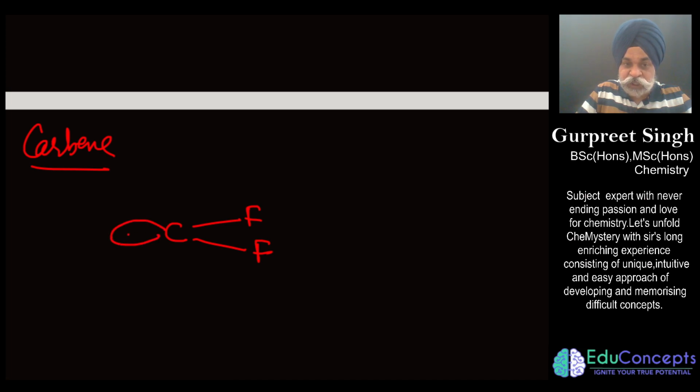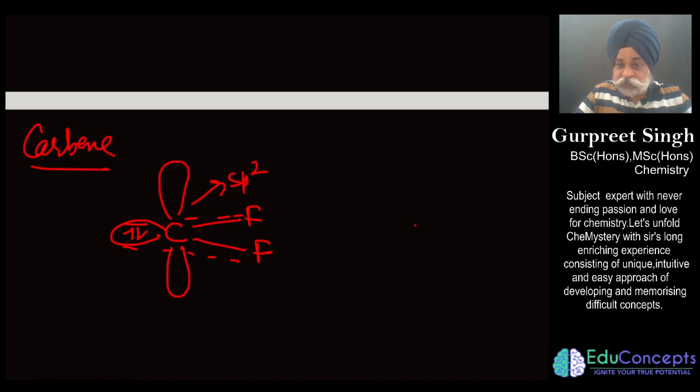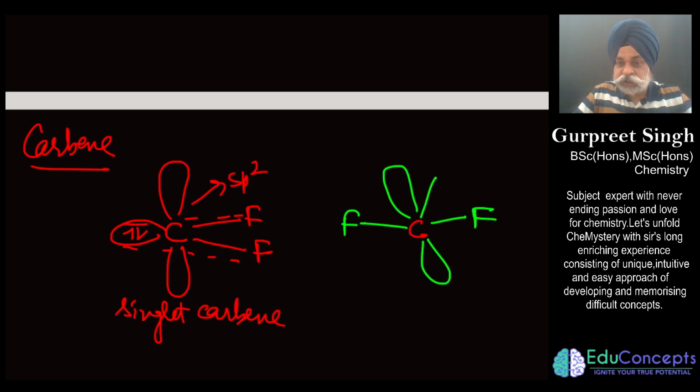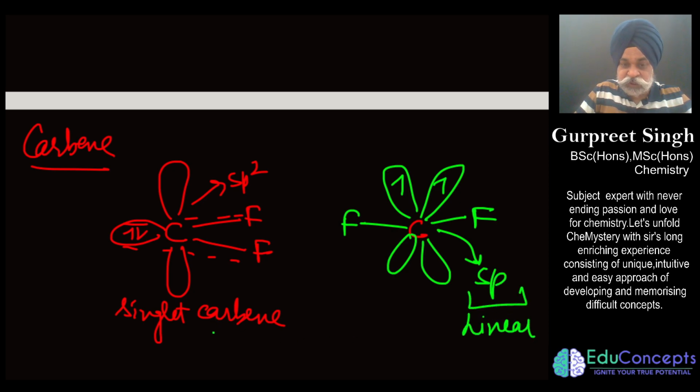One form is when the two electrons are in the same orbital, and then we say it has to be sp2 hybridized carbon. This is what you call a singlet carbene, when two electrons are present in the same orbital. The other one we call a doublet carbene. In the doublet carbene, the two orbitals each have one electron, and this is sp hybridized. If this is sp hybridized, it is somewhat linear, somewhat planar. Is it okay? So this is the viewpoint.